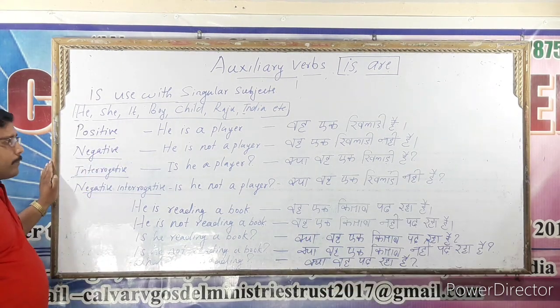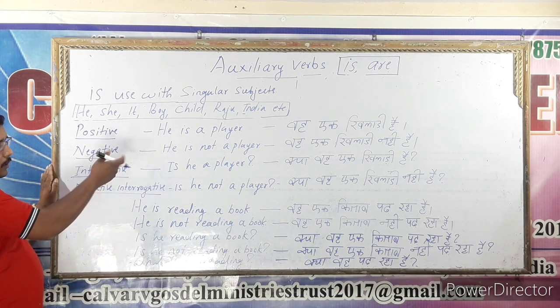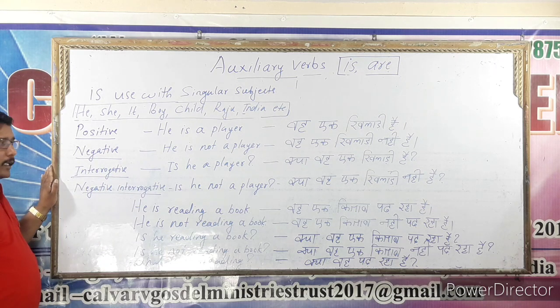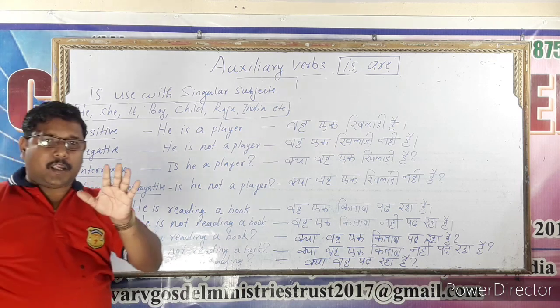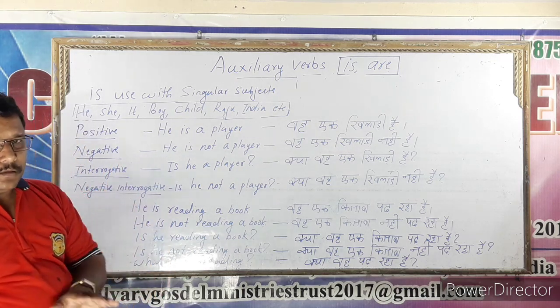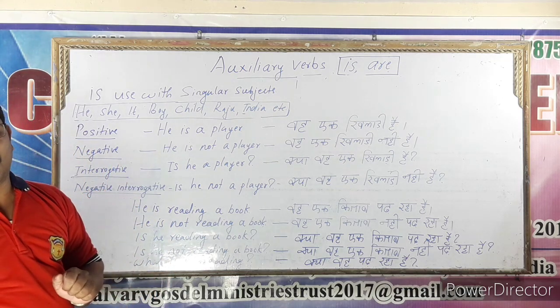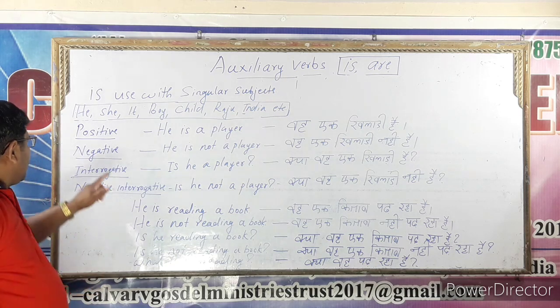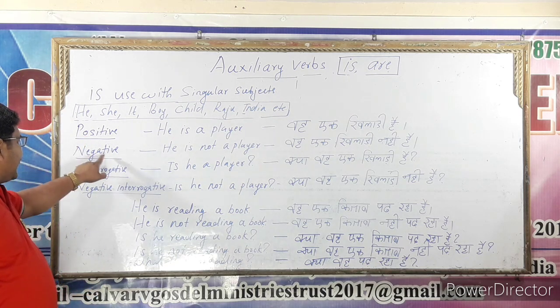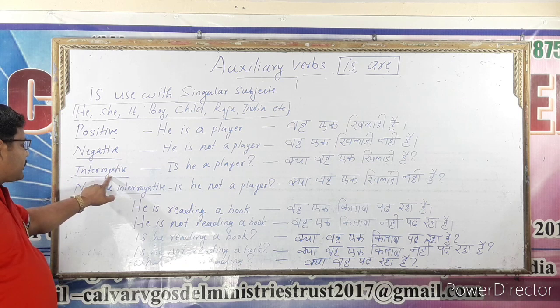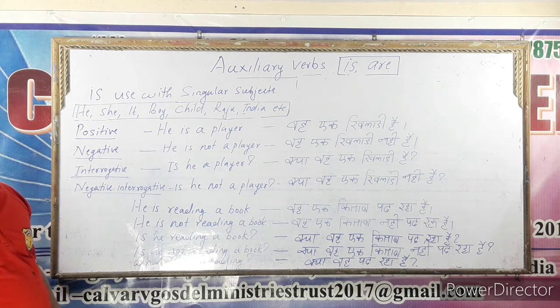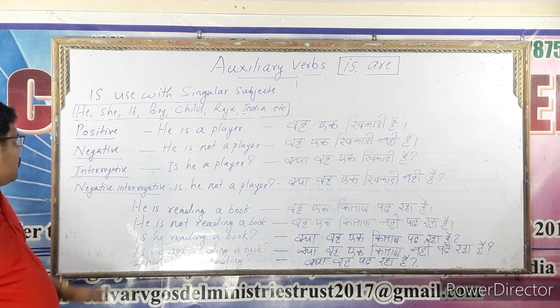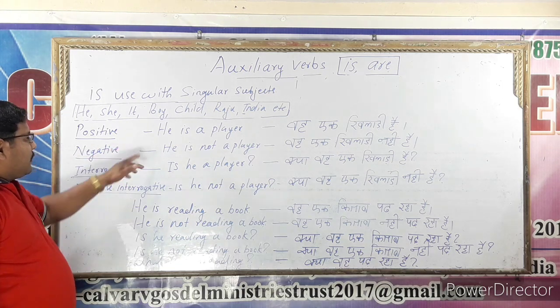See the board. Sentences are written. See, in the last class I explained to you, there are 5 types of sentences: the positive sentence, negative sentence, interrogative sentence, negative interrogative sentence, and WH question sentence. So, look at the board.